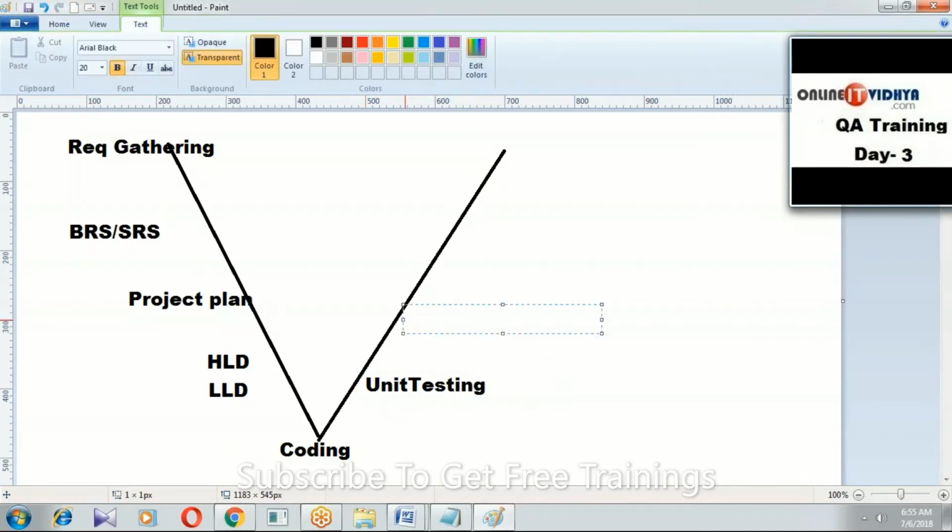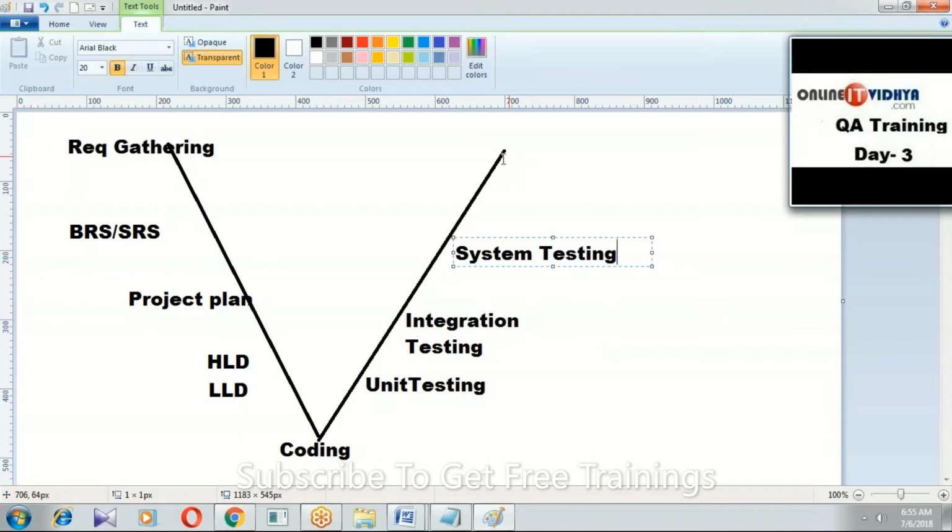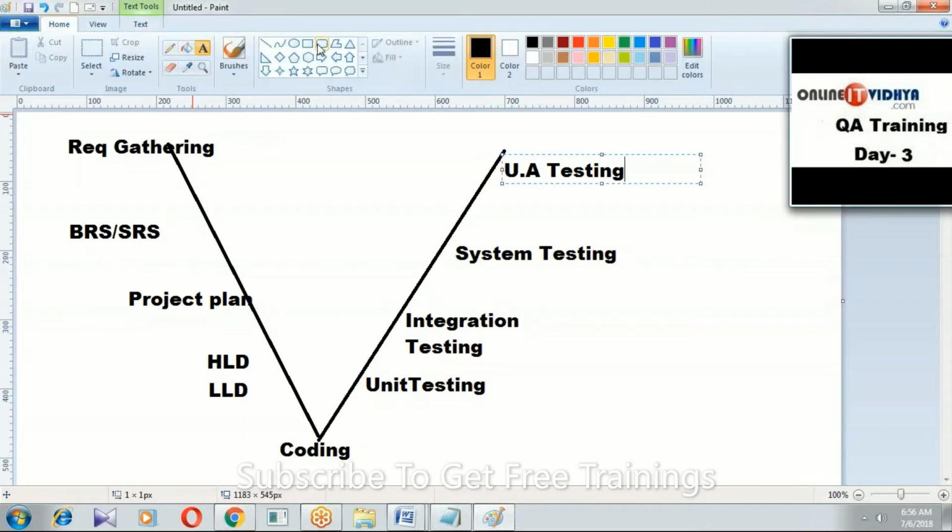After that, integration testing. Unit testing, integration testing. Next, the third one, system testing, and the fourth and last one, user acceptance testing. Once again, here: requirement gathering, BRS and SRS, plan, design, coding. And on the right side, the 4 types of testing levels: unit testing, integration testing, system testing, and user acceptance testing.